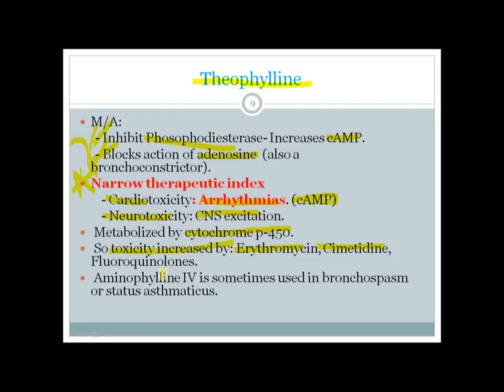And there is another drug in this group called aminophylline, which can be used IV, and it can be used in bronchospasm or status asthmaticus. Theophylline is commonly found in tablet form, and there is also another, newer drug, which is doxofylline.